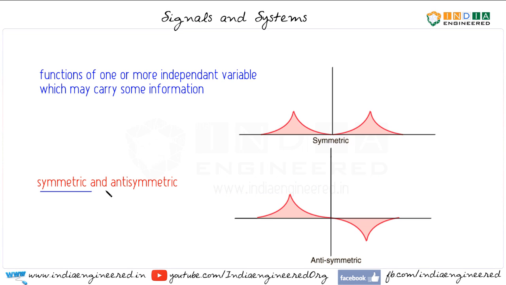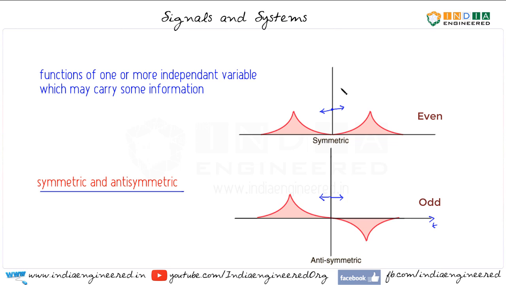Now let's talk about symmetric and antisymmetric signals. So in the case of a symmetric signal, if you look from this point here to the right or left, the signal will look the very same. Now in the case of antisymmetric signal, if you flip one of these sides, you will get a symmetric signal.